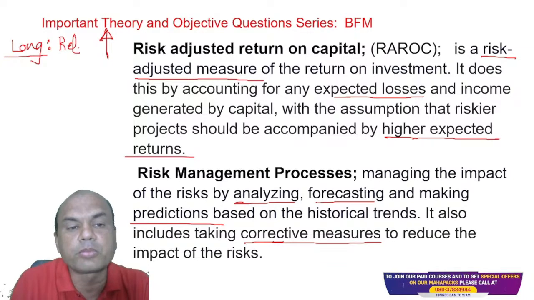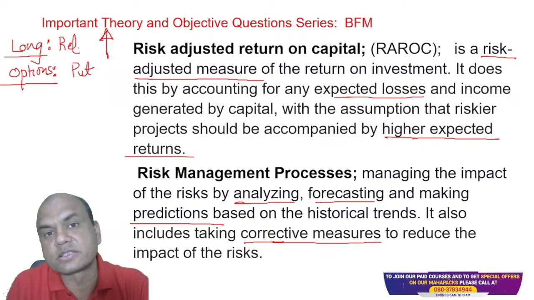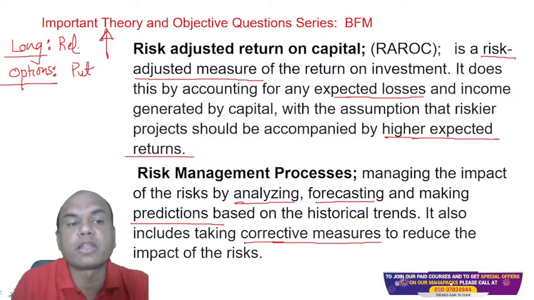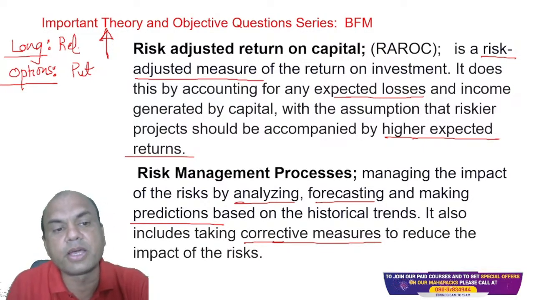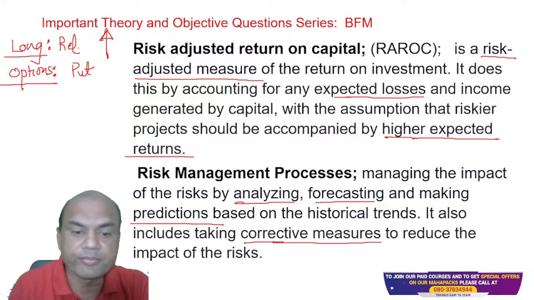Whenever I am having a long position in stocks or commodities, then in the derivatives options market, I must have the reverse view. So in that market, I'll buy the put option. Put means what? If the market goes down, then the value of that put increases. So that's why whenever you are long on commodity, you must always buy put options to hedge that risk. And this is known as hedging. Corrective measure means hedging.